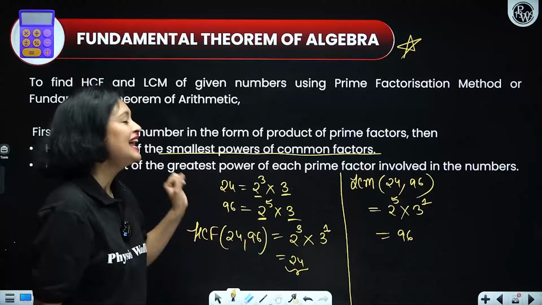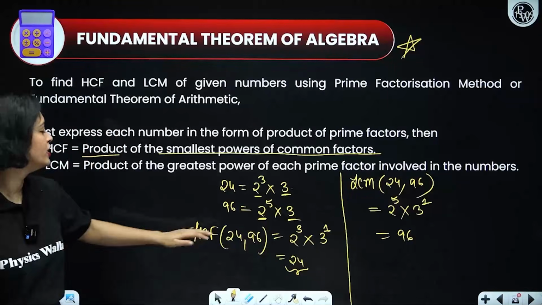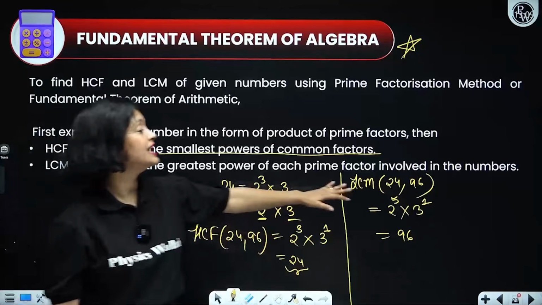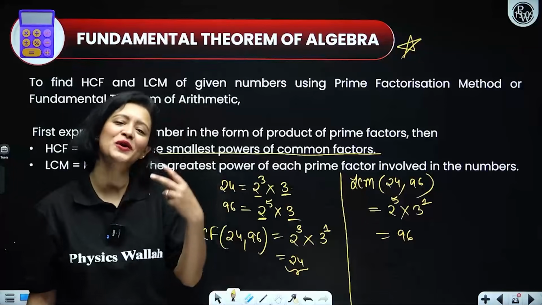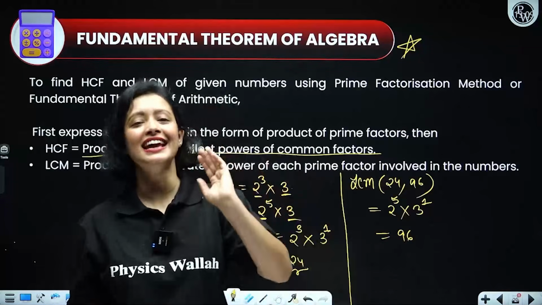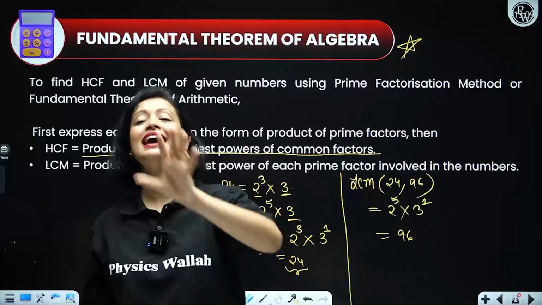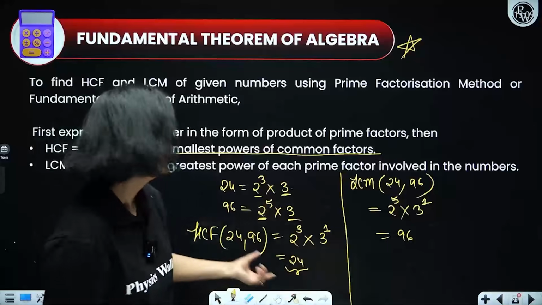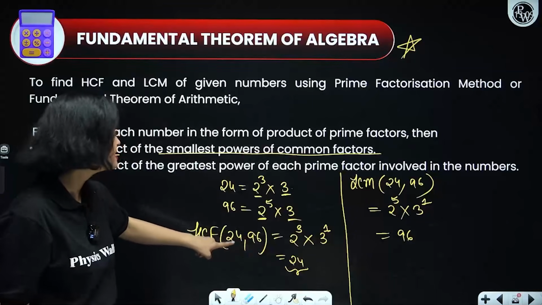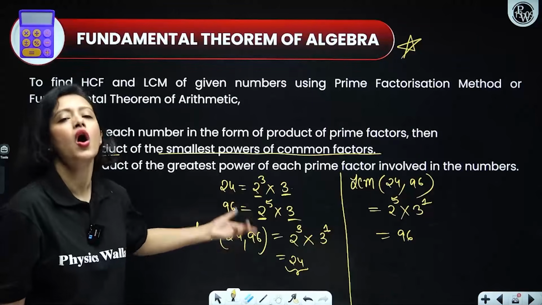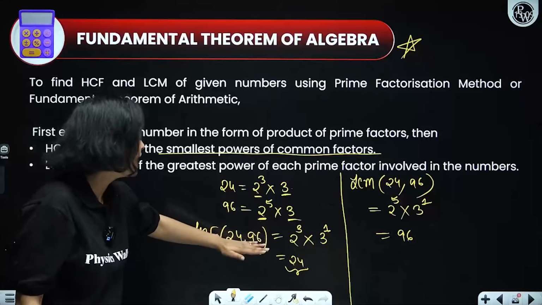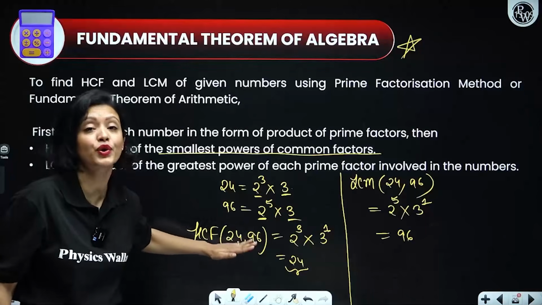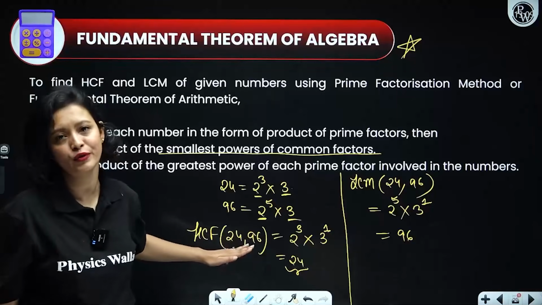Okay? Now, can you notice that here we took the HCF of 24 and 96 and got the HCF as 24 and the LCM was 96. So, whenever you have a pair of numbers and the HCF is coming out to be the smallest number and the LCM is coming out to be the largest number, that simply means that the larger number is a multiple of the smaller number, or basically the smaller number is a factor of the larger number. That means 96 must appear in the multiplication table of 24.